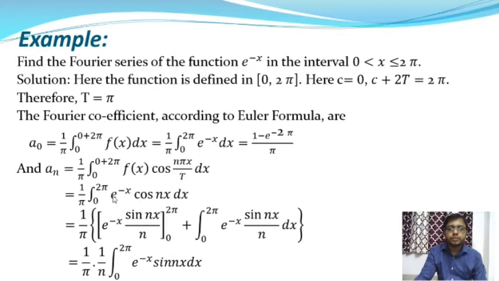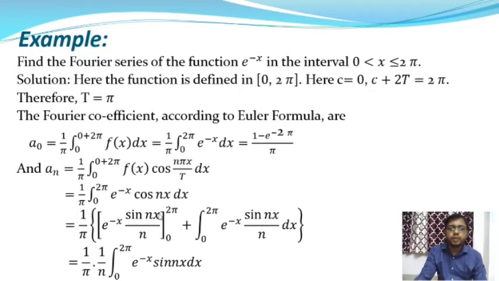Okay, now we apply integration by parts, and from this we get (1/π) times [e^(−x) is the first function, and cos nx is the second function]. So e^(−x) · (sin nx)/n, where the upper limit is 2π and lower limit is 0, plus the integral from 0 to 2π, where the derivative of e^(−x) is minus e^(−x), so this one is plus. Okay, that's why it is plus: plus ∫ from 0 to 2π of e^(−x) (sin nx)/n dx.